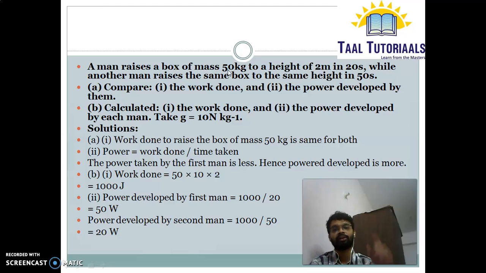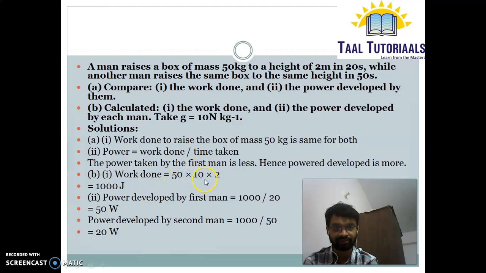The work will be what? Mass into A, work, F into S, where mass is this and A we have to find. As I said before, work done to raise the box of mass is same for both because both are doing same work. But what is the power? See, power is work by time. So what is work here? 50 into 10 into 2. That becomes 1000 joule.